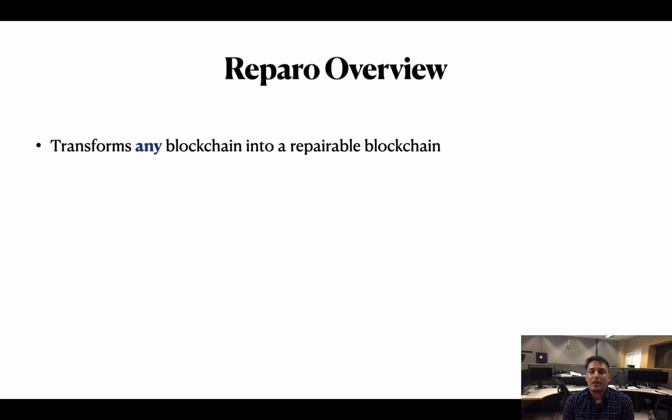Reparo uses an underlying blockchain and transforms it into a repairable blockchain by overriding the validate chain and validate block functions of the underlying blockchain. Reparo is a mechanism to validate repaired chains, and therefore it works for repairs done at any point in the lifetime of the blockchain.